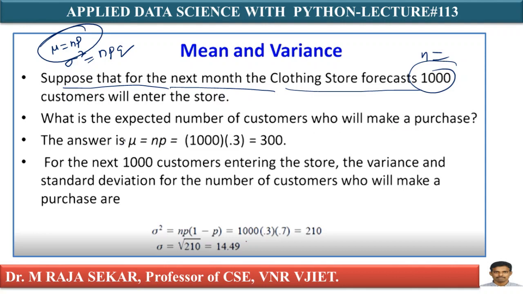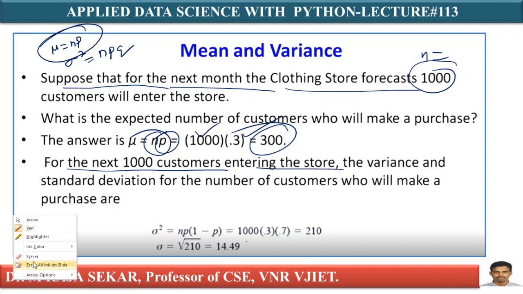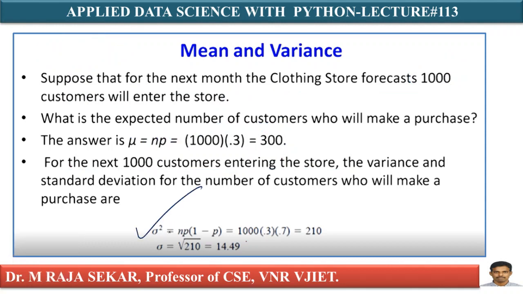Expected means mean, mu equal to np. What is my n? 1,000. What is my probability of purchasing? In the previous lecture, I discussed that this probability is 0.3, so the expected number is 300. For the next 1,000 customers entering the store, you have to find the variance and standard deviation. What is the formula for variance? Sigma square equals np into 1 minus p.